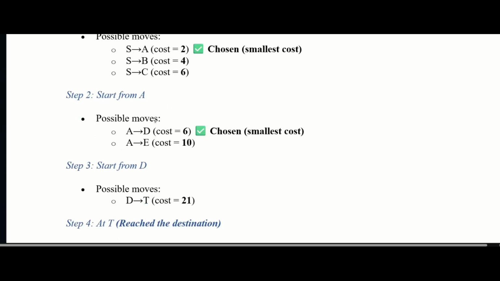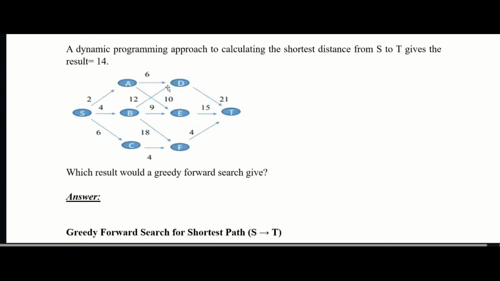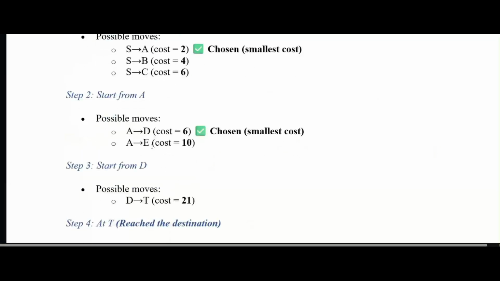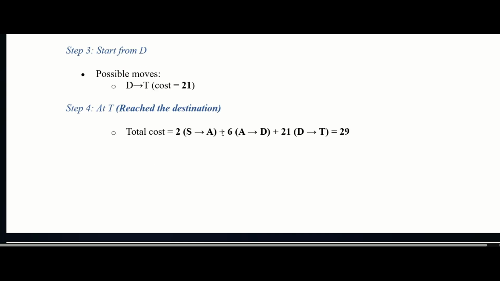So first A to D. Now from D to T is 21. Only one path. So D to T is 21. So now we reach the destination. So now add the total cost 2, 6, 21. That is 29, which is the correct answer.